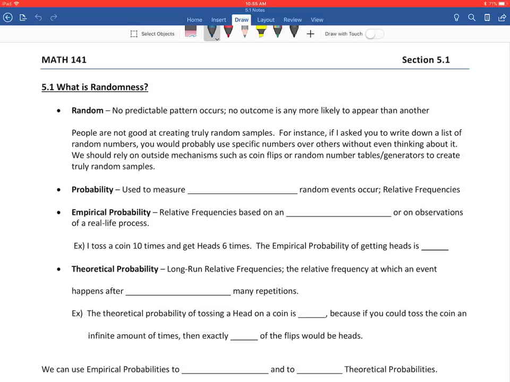Section 5.1, what is randomness? Okay, so random is when no predictable pattern occurs and no outcome is any more likely to appear than another.